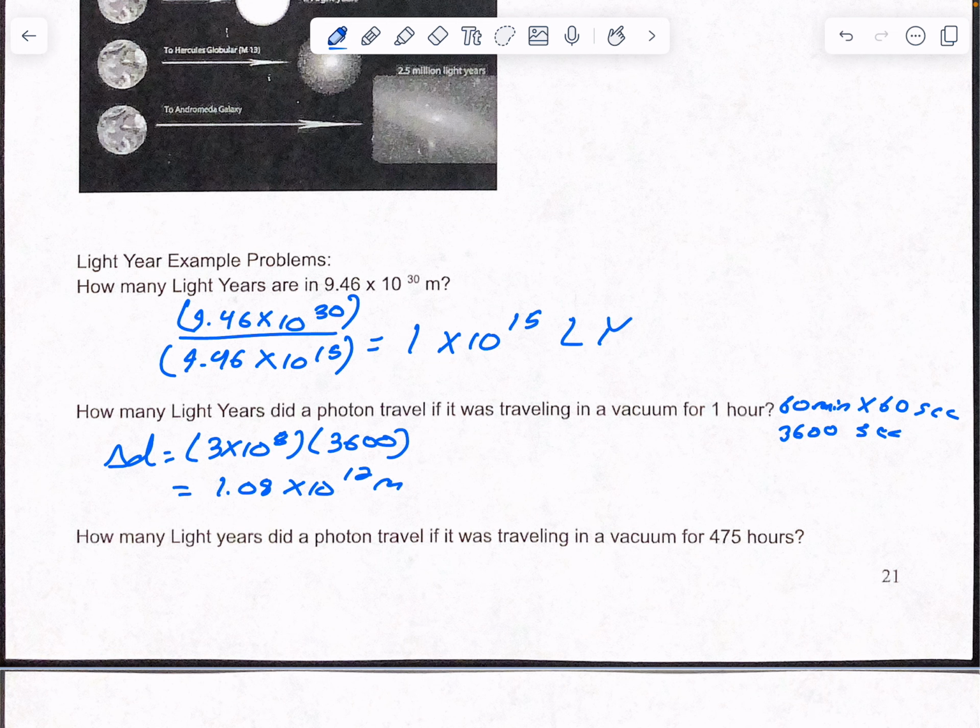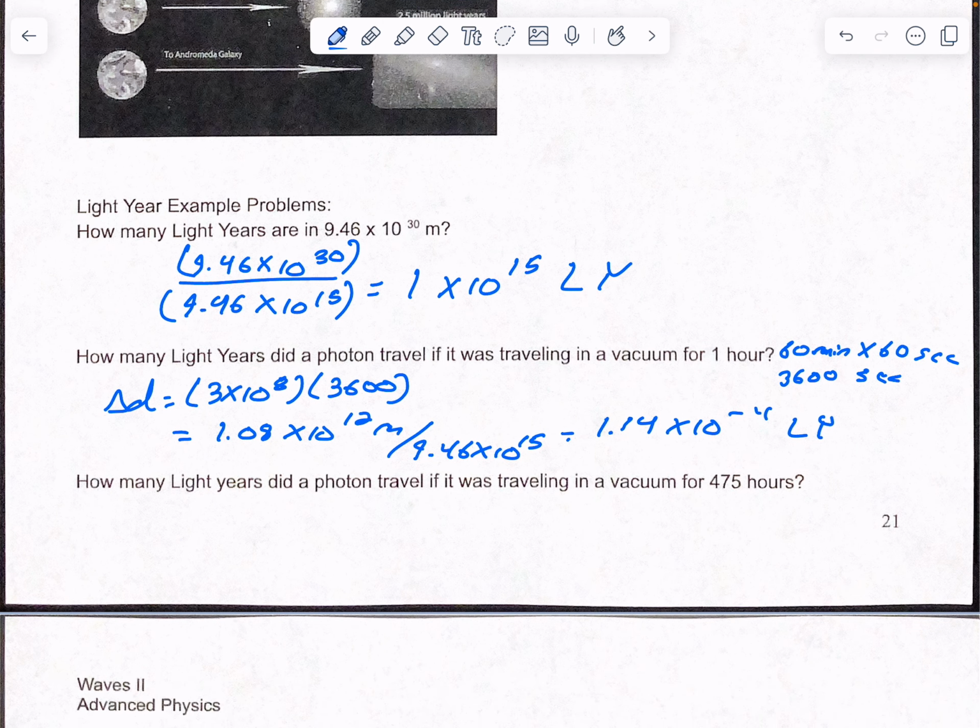Now, that's not my answer. That's just how far it traveled in that time. I want to figure out how many light years it is. So I'm going to divide it by whatever 1 light year is, which is 9.46 times 10 to the 15th. And we're going to get 1.14 times 10 to the negative 4 light years, which should make sense because it's smaller. Okay, so it hadn't even reached 1 light year yet. So that's why it's a small value. It's not even a full light year.